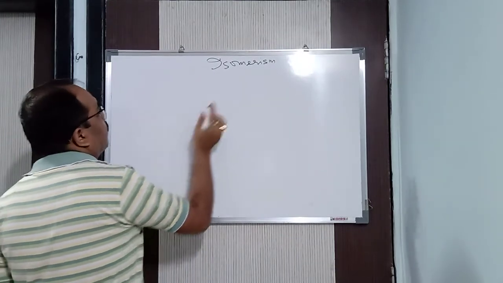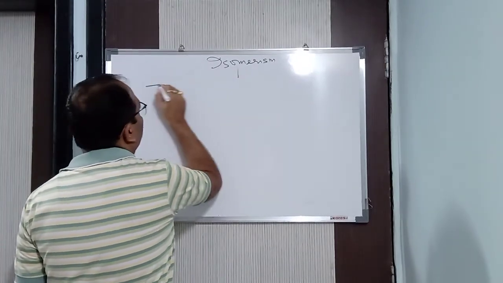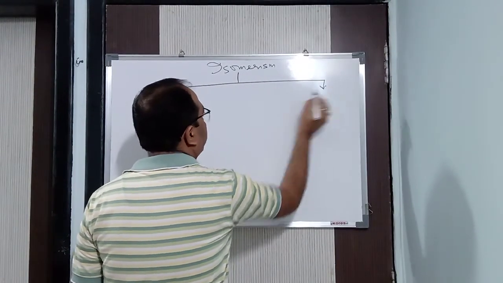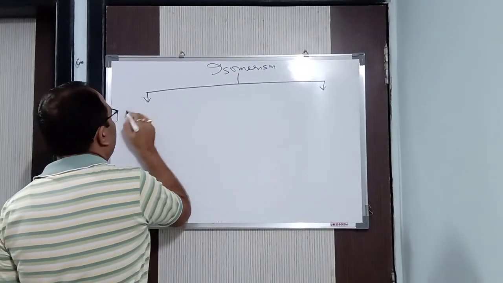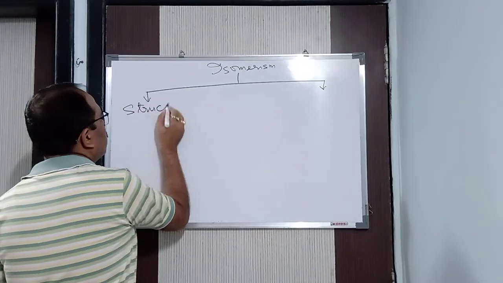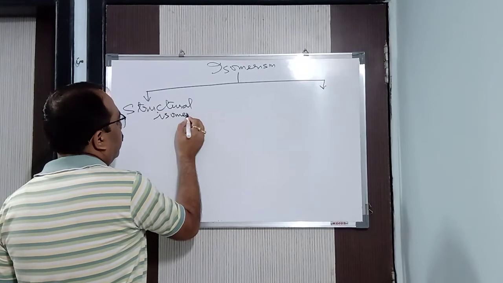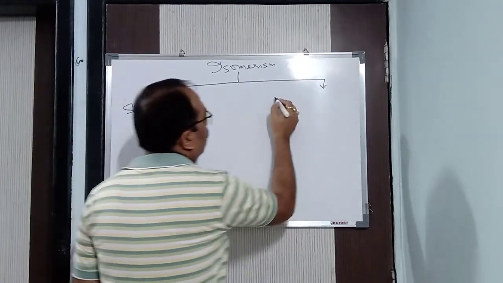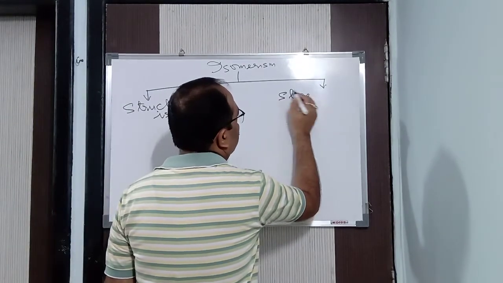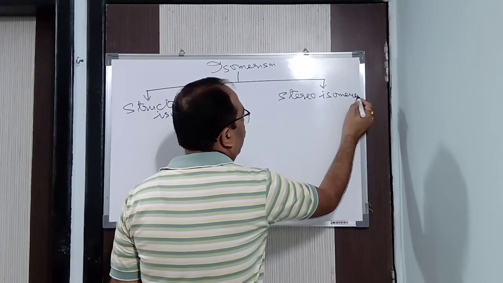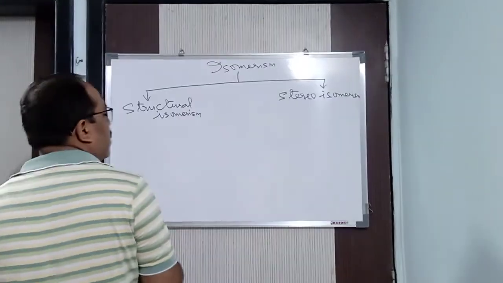Now basically isomerism is divided into two types. The first is structural isomerism, and the second is stereoisomerism.